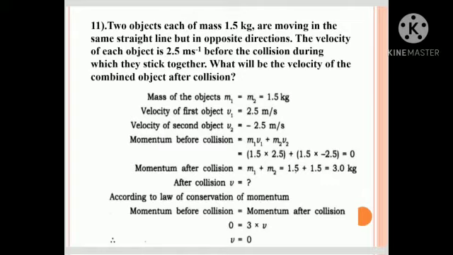Momentum before collision is m1 v1 plus m2 v2. So 1.5 into 2.5 plus 1.5 into minus 2.5, that is 0. Momentum after collision is m1 plus m2, that is 1.5 plus 1.5, 3 kg, times v. After collision we want to find v. According to conservation of momentum, momentum before collision is equal to momentum after collision. So 0 equals 3 into v. So v equals 0.